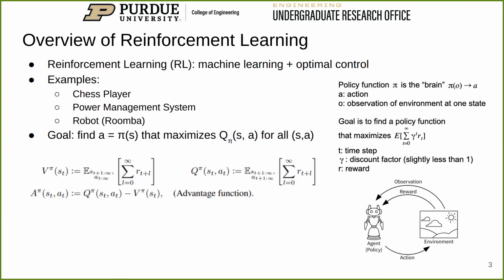reward across time. We also define the expected state value function V_pi and action value function Q_pi. These correspond to the expected reward under policy pi, starting from state S and action A, respectively. Maximizing either of these value functions is equivalent to finding the optimal policy. At the optimal policy, the expected value of the advantage, or the difference between Q and V, is 0.